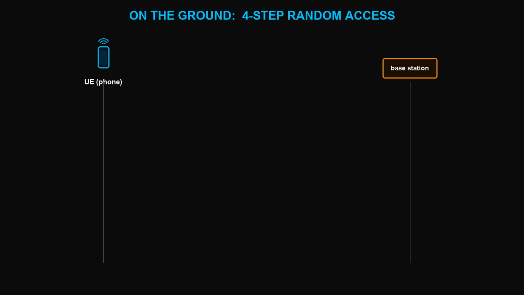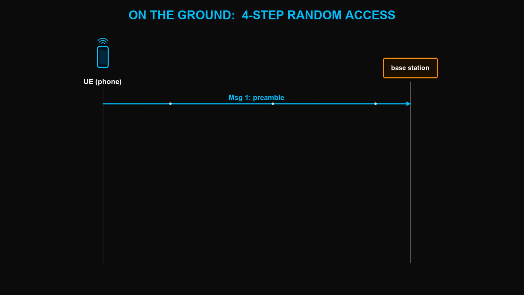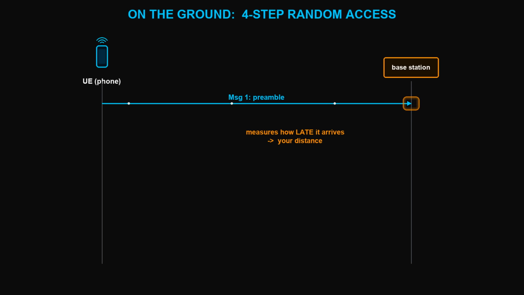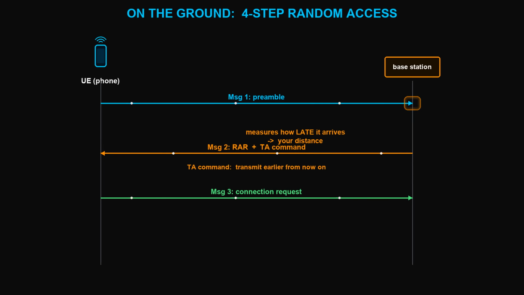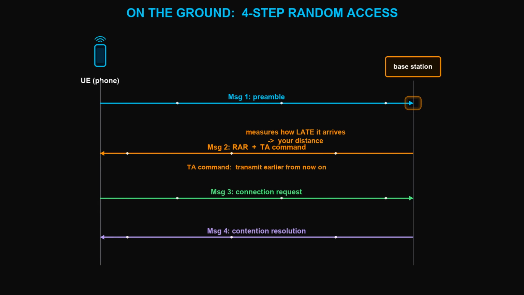First, how this works on the ground. To connect, your phone runs a 4-step handshake called random access. Message 1 is a short preamble, a known signal your phone fires off on the random access channel. The base station hears it, and here's the key part. It measures exactly how late that preamble arrived. That arrival delay tells it how far away you are. So in message 2, the random access response, it sends back a timing advance command telling your phone how much earlier to transmit from now on. Message 3 is your first real uplink data, your connection request, sent using that new timing, and message 4 resolves any collision if 2 phones picked the same preamble.